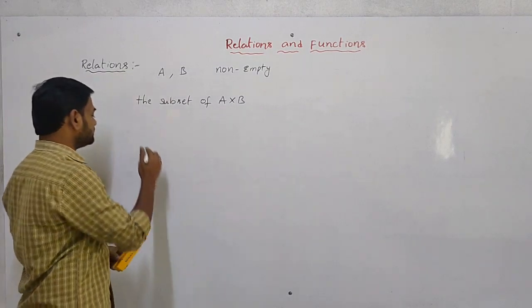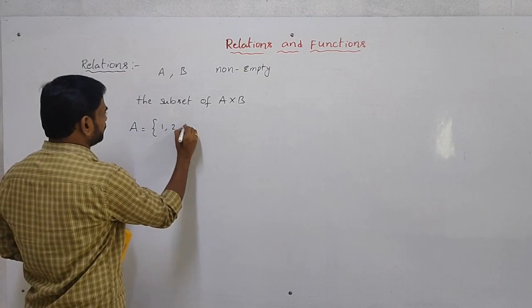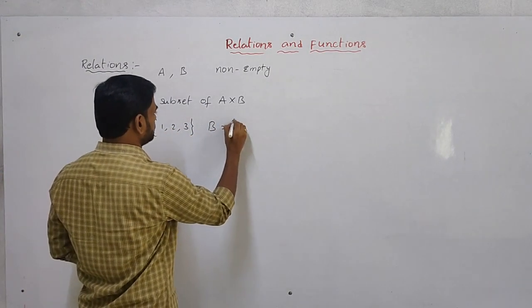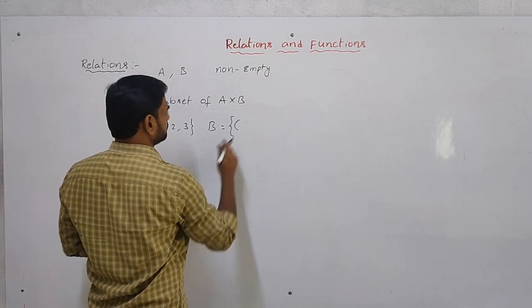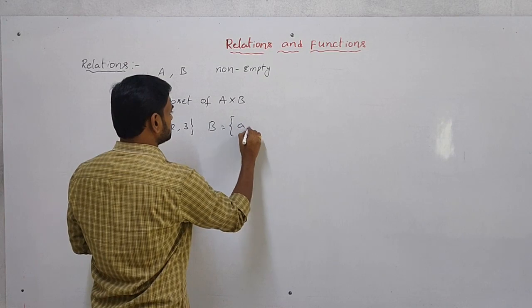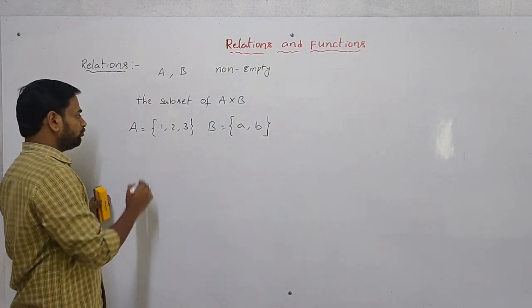Now see one example. Capital A equal to {1, 2, 3}, capital B equal to {a, b}. Now what is A cross B?